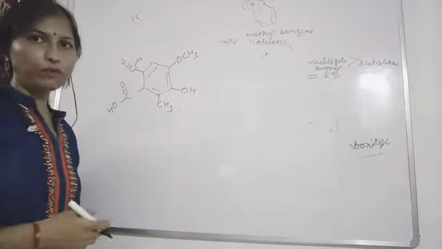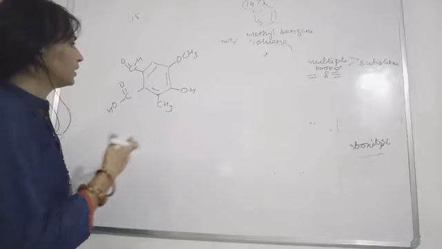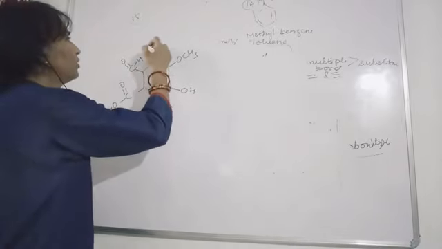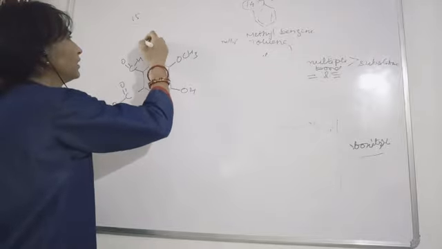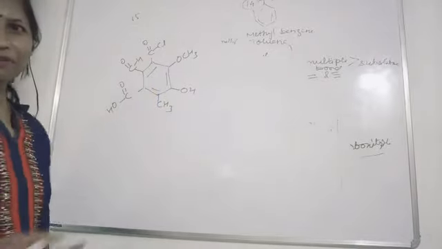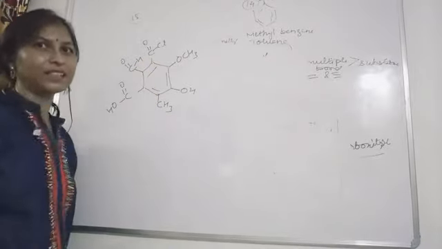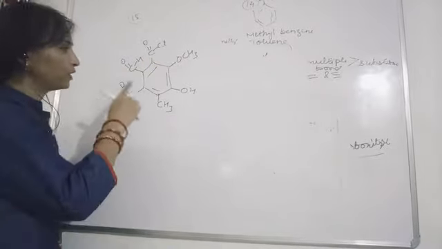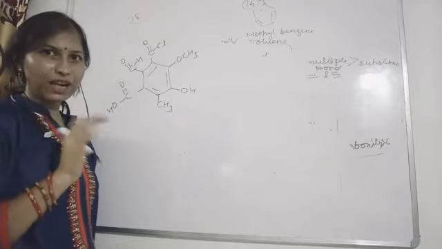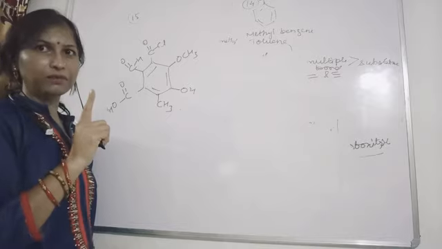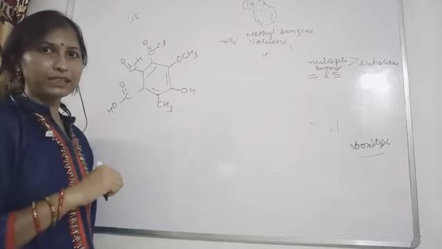Okay, so what will be the name? So in this case, what will be the name? Write down one more, COCl. Okay, all the functional groups we added to this benzene ring. So how will we start the numbering? Which carbon will be called carbon number 1?